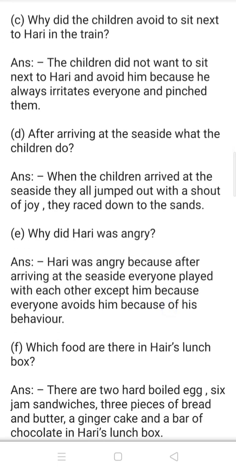Now question number D. After arriving at the seaside, what did the children do? When the children arrived at the seaside, they all jumped out with a shout of joy. They raced down to the sands.